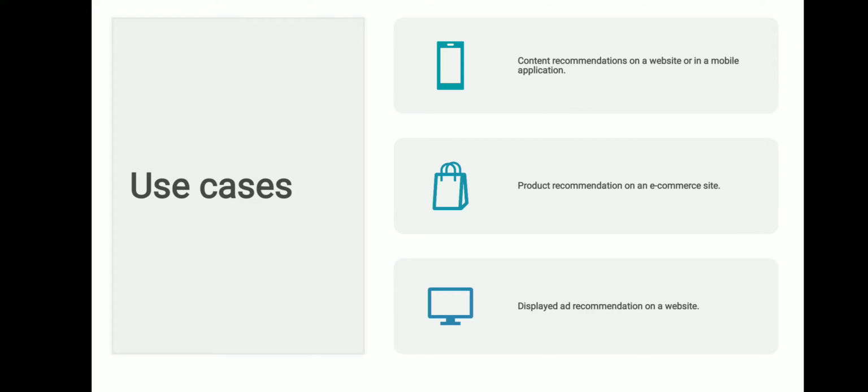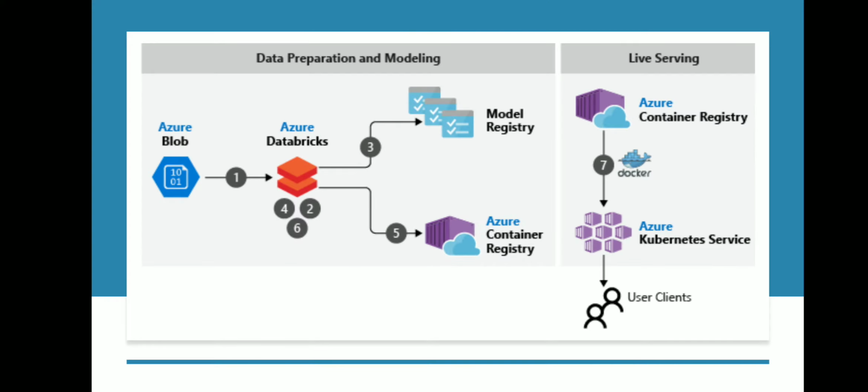So let's look at the architecture. As you can see, we are using different components: Azure Blob Storage, Azure Databricks. We are using an Apache Spark cluster for model training and evaluation. We also used MMLSpark, which is a Spark based framework designed for large scale machine learning. Azure Container Registry, Azure Kubernetes Service, Azure Machine Learning, and Microsoft Recommenders. It is an open source repository that contains utility code and samples.